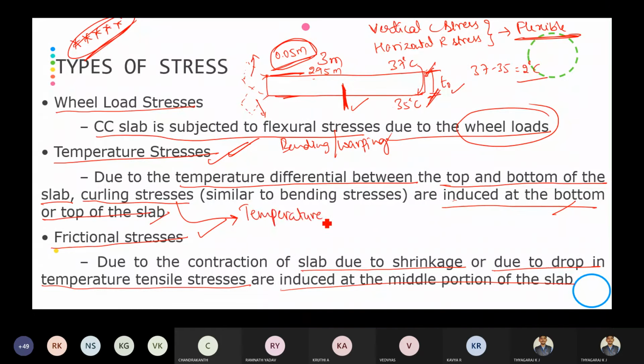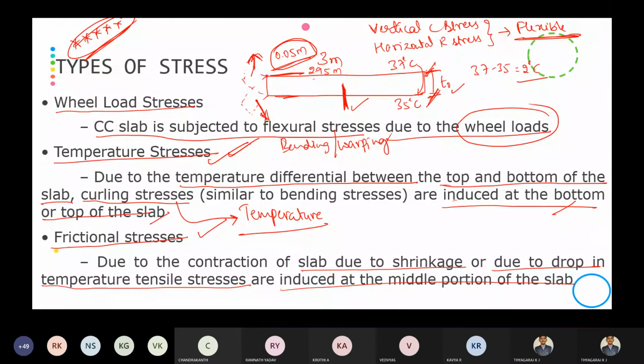Curling means we can call it bending also. So temperature stresses cause either upward bending or downward bending. We will see when it will be upward bending and when it will be downward bending in the upcoming classes, when we are discussing the temperature stresses.